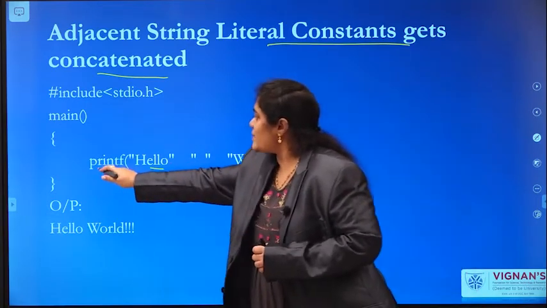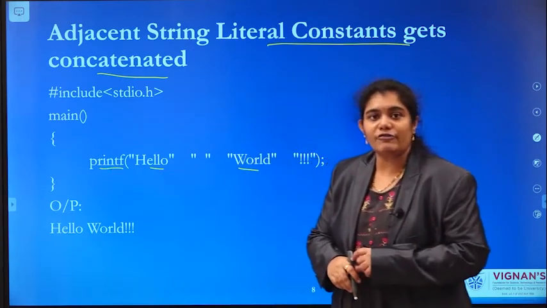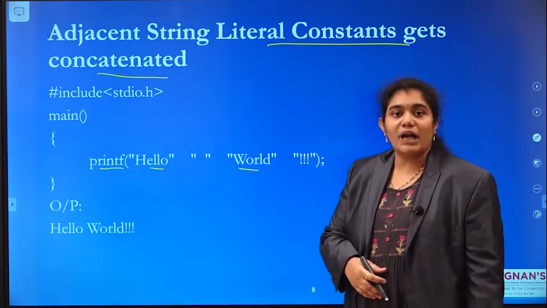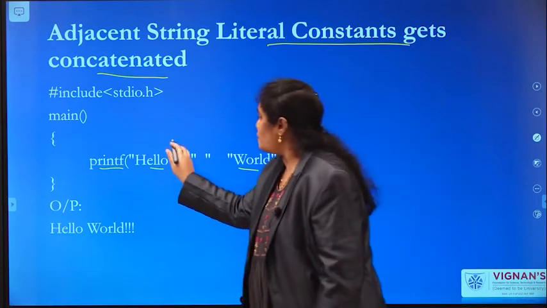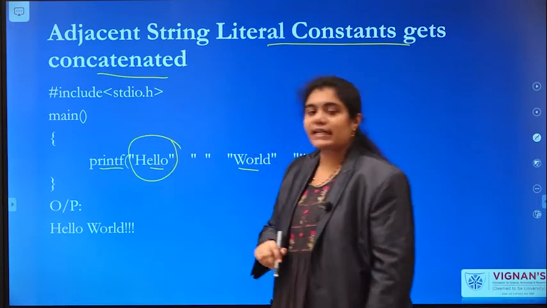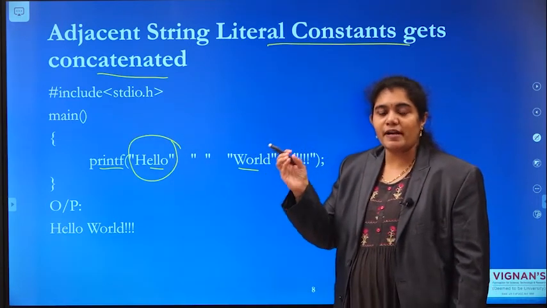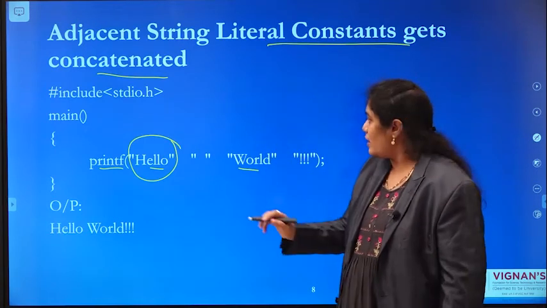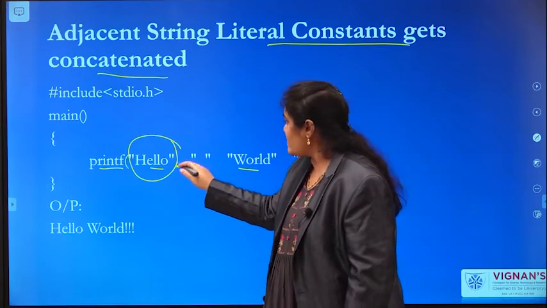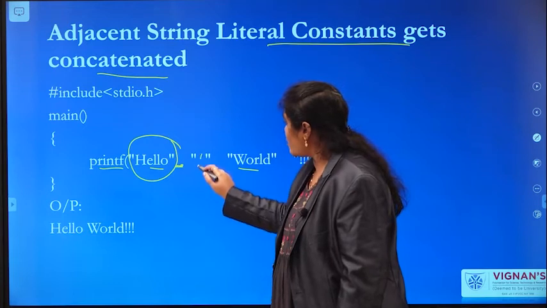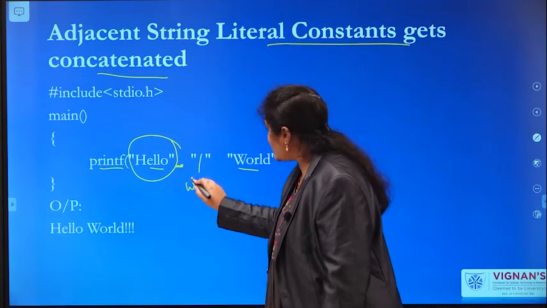Here, see this printf function. In this printf function, I am passing multiple strings. This is the first word, where I am specifying hello in double quotes, and next I am giving some white space in another double quote.